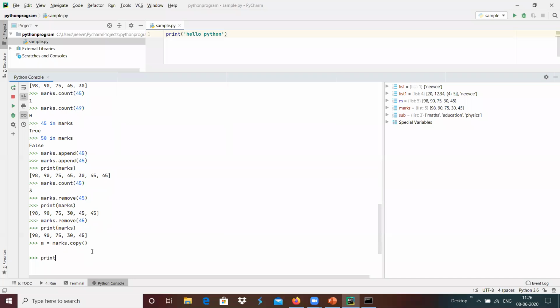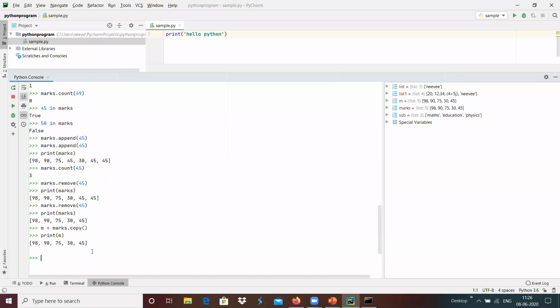If we print M, then we will have all the list values copied to the variable M, created like a list over here. It's something we can say is duplication, or copying that complete list into another list basically.